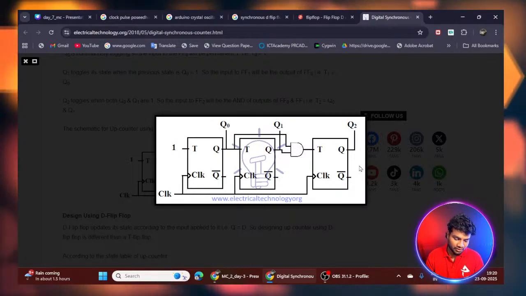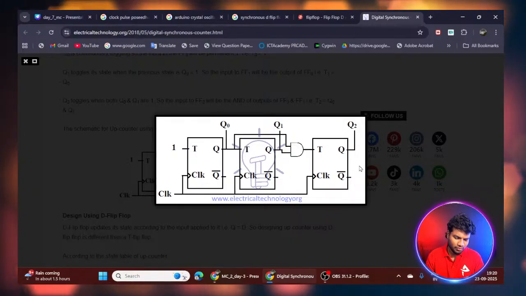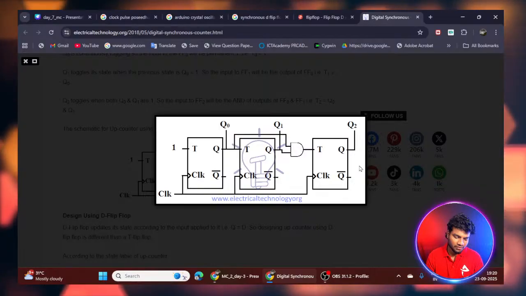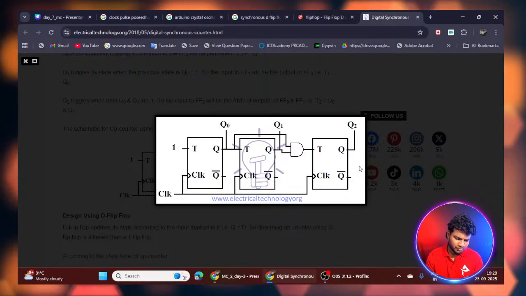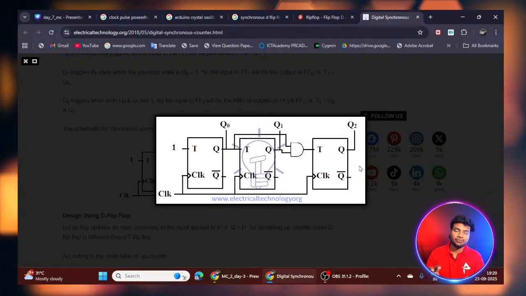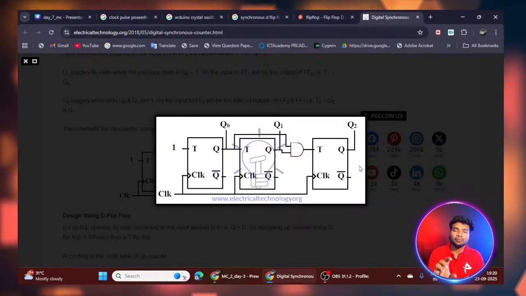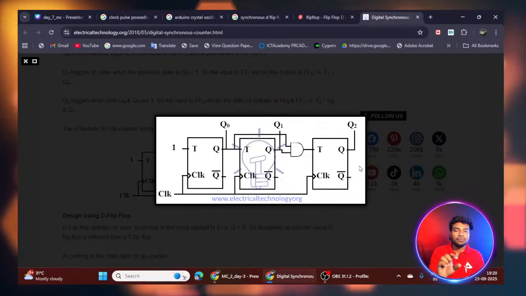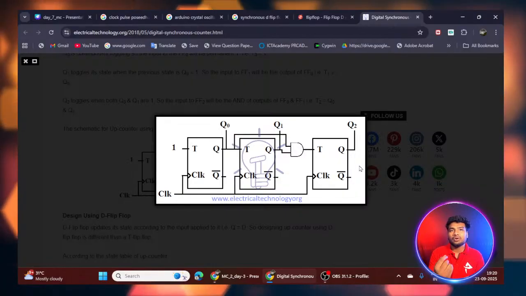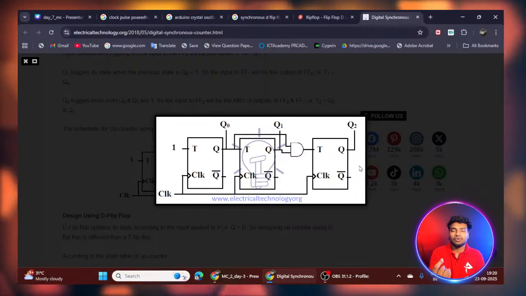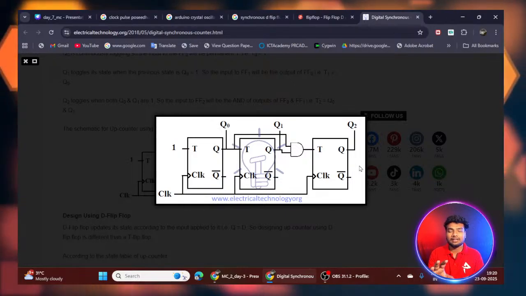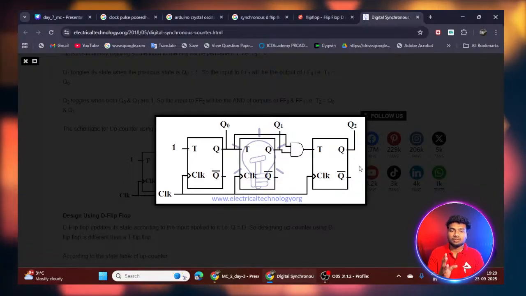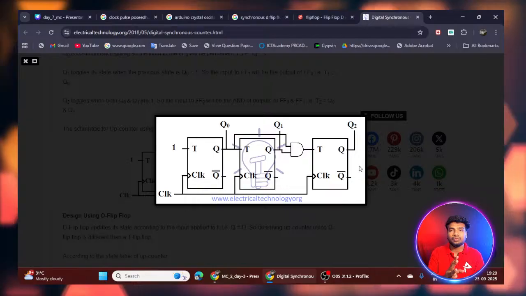How does the flip-flop circuit work? The output of the first flip-flop is not a clock frequency, so how does the second flip-flop work? It will work continuously. If you are giving clock input to the D flip-flop and then you stop the clock, the circuit won't work. The clock is nothing but a combination of zeros and ones, and you are continuously giving the clock input to your circuit. If you stop it, the circuit won't work. If you don't stop it,